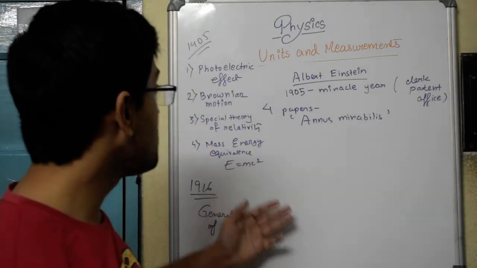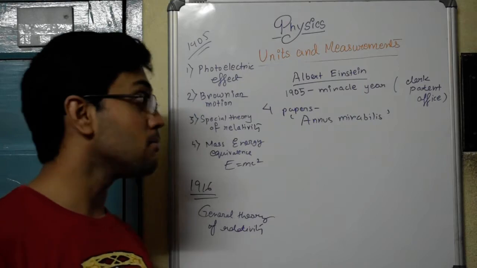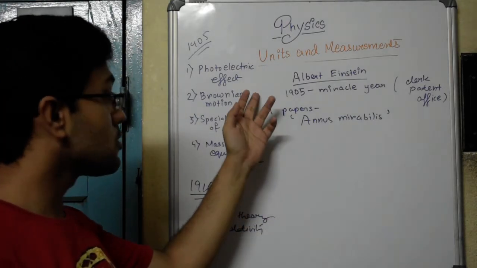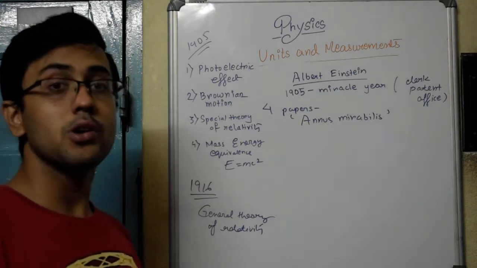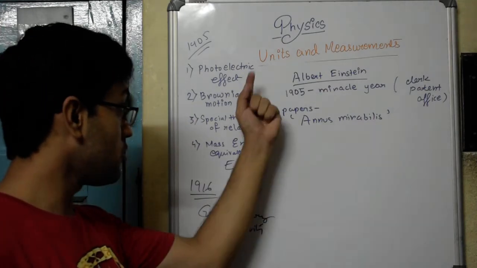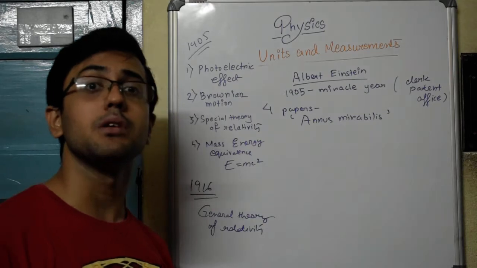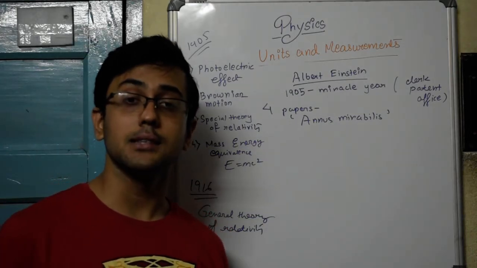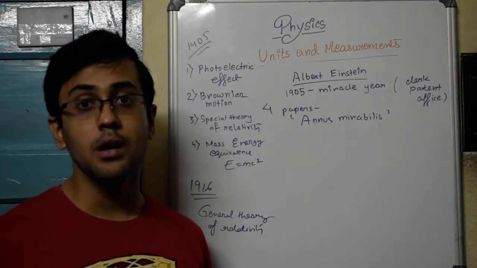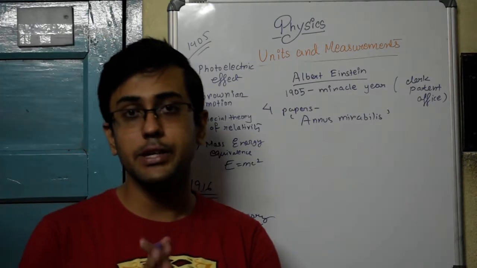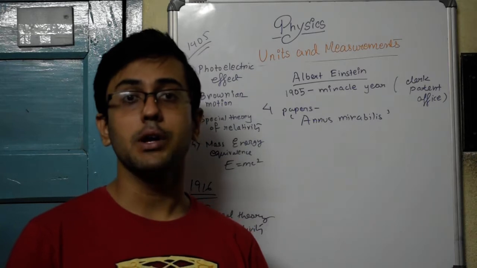So the 4 papers which Einstein provided at that time, whatever the papers claimed, the hypotheses, as I say, were not tested by experiments, but the photoelectric effect was tested by experiment and was found to be true. As a result, he was awarded the Nobel Prize for the photoelectric effect. So that's why it's so important that measurements are made properly.